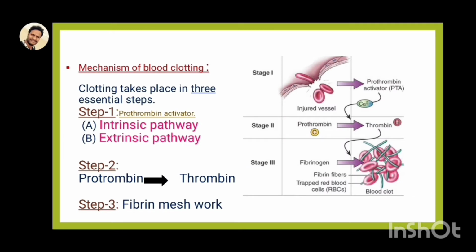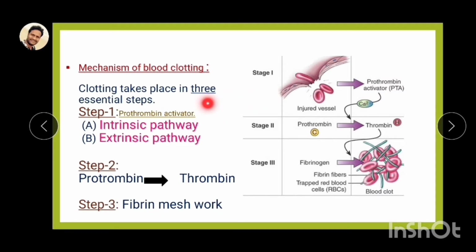Now, the mechanism of blood clotting. In clotting, we follow three essential steps. One is step 1: finally, formation of the prothrombin activator after damage has occurred. So this is stage 1, or step 1.